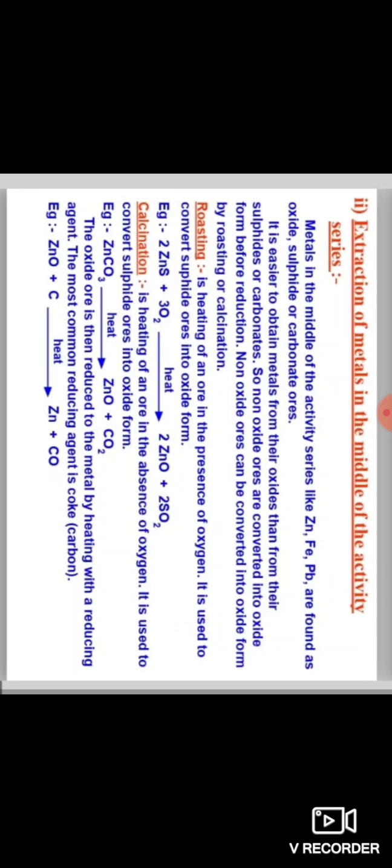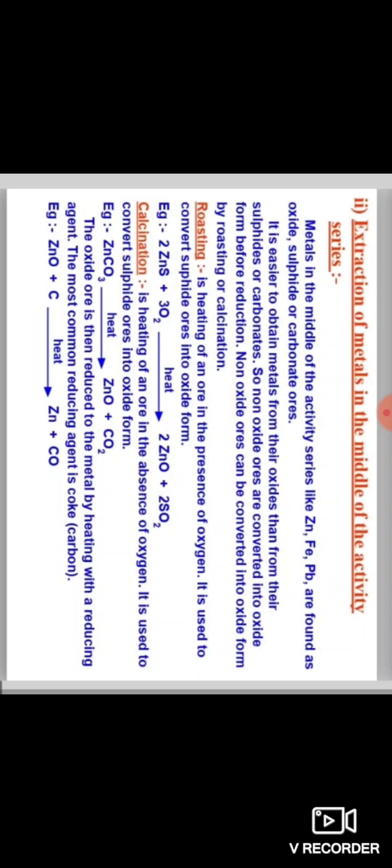Extraction of metals in the middle of the activity series. Metals in the middle of the activity series, like zinc, iron and lead, are found as oxide, sulfide or carbonate ores. It is easier to obtain metals from their oxides than from their sulfides or carbonates. So non-oxide ores are converted into oxides before reduction, by roasting or calcination.